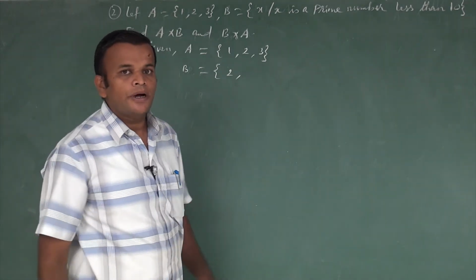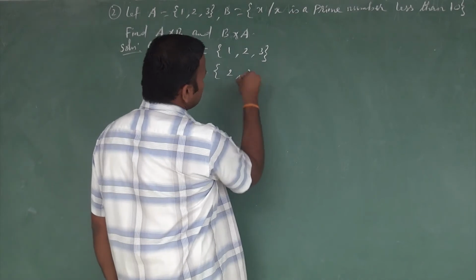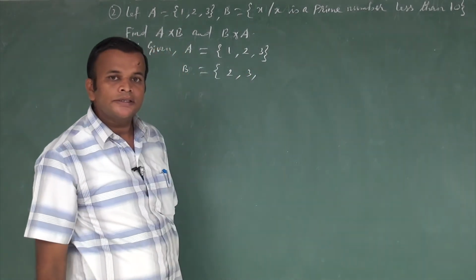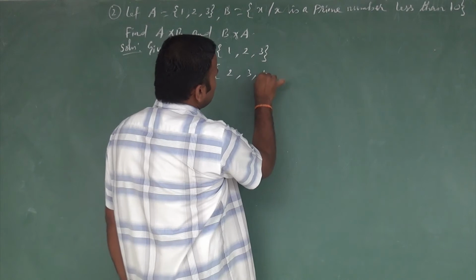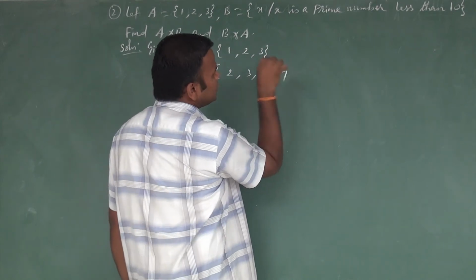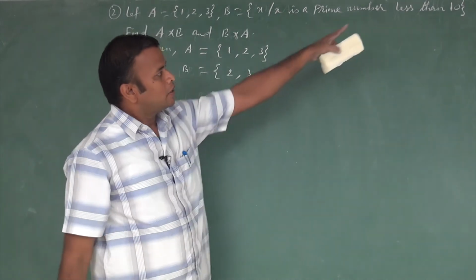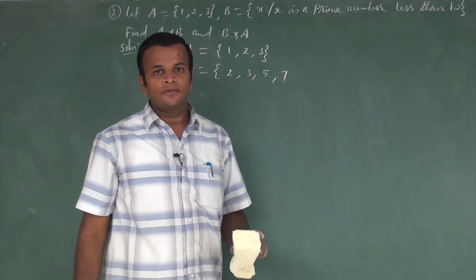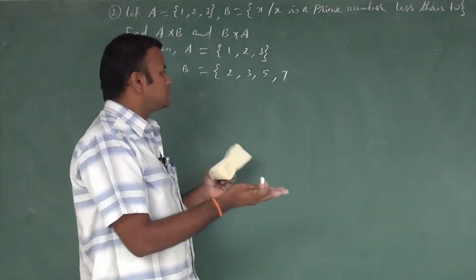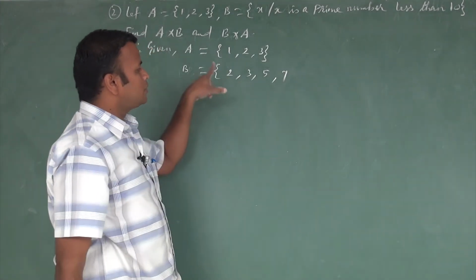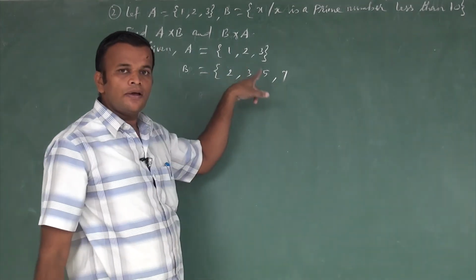The next prime number is 3, the next is 5, the next is 7. So these are the prime numbers less than 10. The possible numbers are 2, 3, 5 and 7.